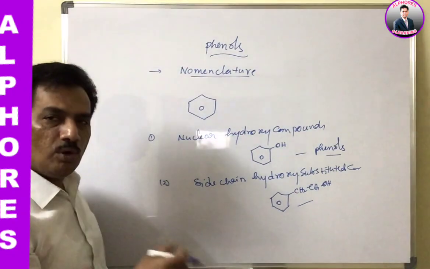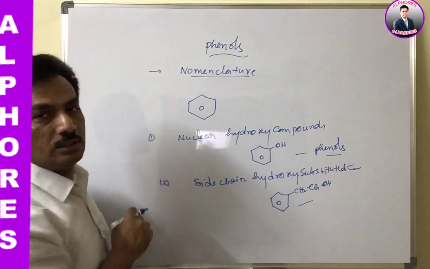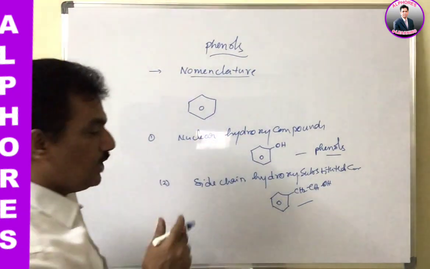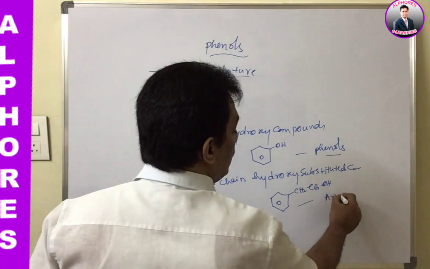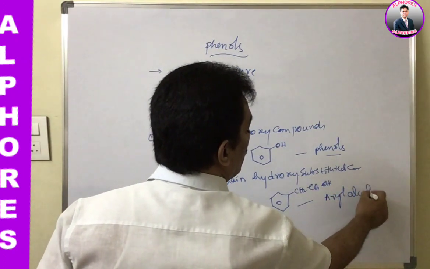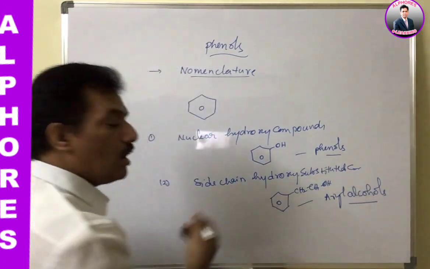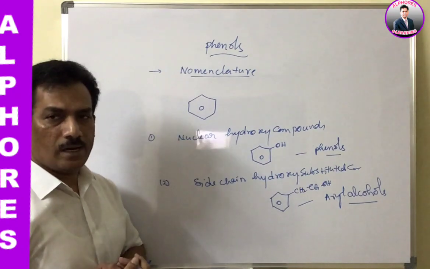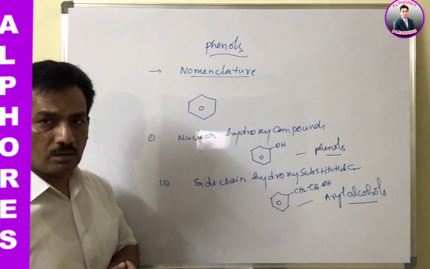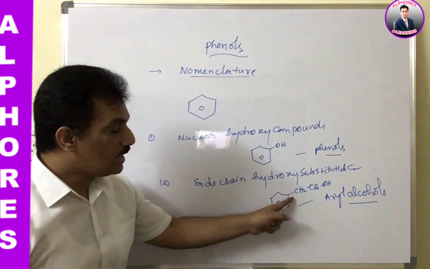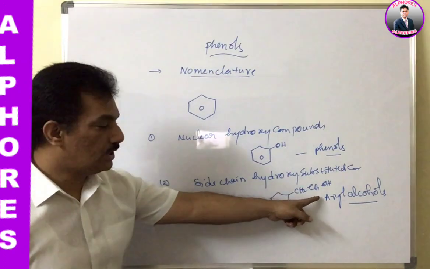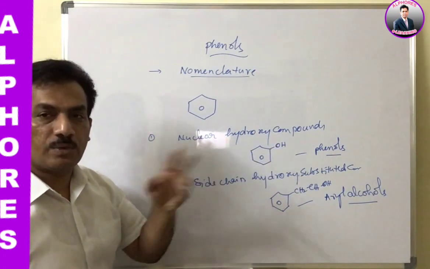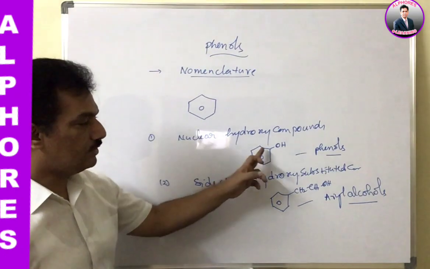When OH is directly bonded to the benzene ring, those are known as phenols. But when OH is present on the side chain, you remember they are known as aryl alcohols. They are not phenols. They are aryl substituted alcohols, simply aryl alcohols, otherwise phenyl alcohols. There, the phenyl group is taken as a substituent on the open chain alcohol. And here, the total OH is present on benzene. I think you are clear with these two types.